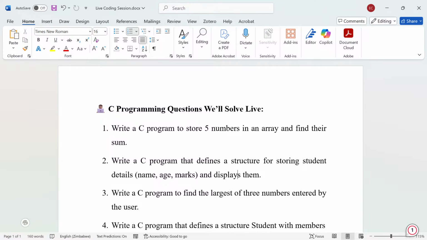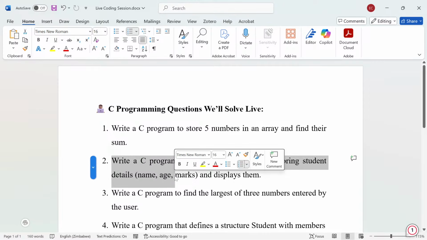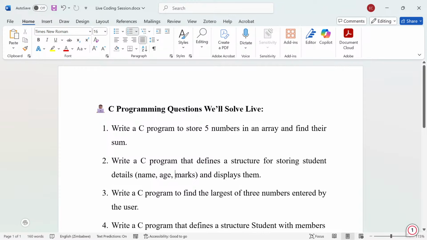Okay, but now we are looking at this question, which is asking how do you define a structure for storing student details. Here we are not going to look at the number of students that we are going to store, but we are just going to store one student, creating a structure which is ready to store many students, and then we display those details for that student.